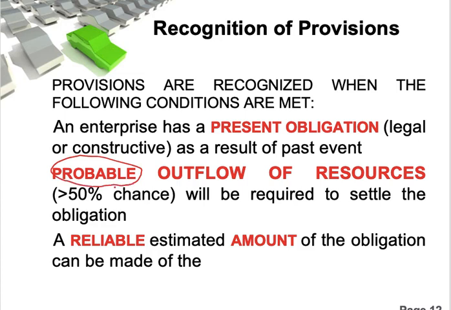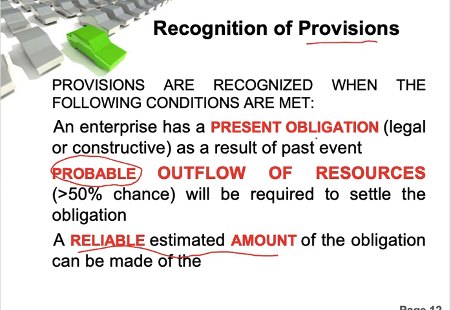Probable is indicated by the chance of paying the obligation, the commitment, being more than 50%. Say 60%, 70%, 80% chance of the company paying those obligations, then it will be considered as a provision. If it is less than 50%, then it is not probable. If it is not probable, then it cannot be recognized as a provision, and the amount must be reliably estimated. So in order to be recognized as a provision, it must fulfill these two.